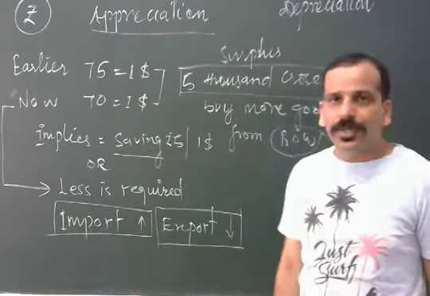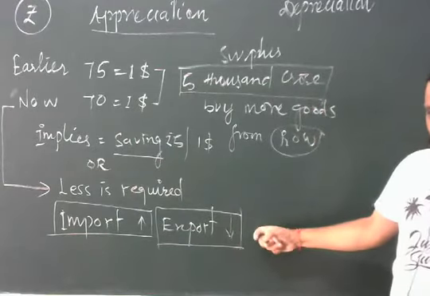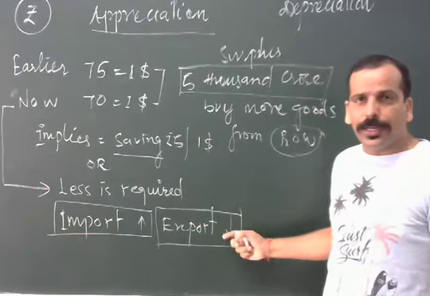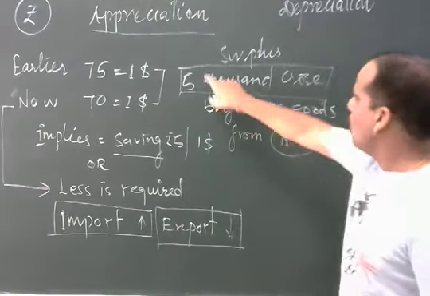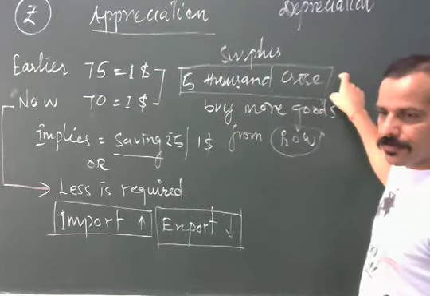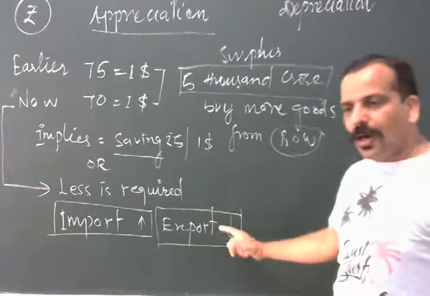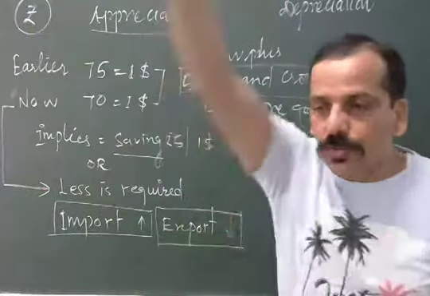So automatically their exports will fall. Americans will not buy more goods from India because there is a fall in the volume of money. So they will buy less, and in the same way, our exports will fall.